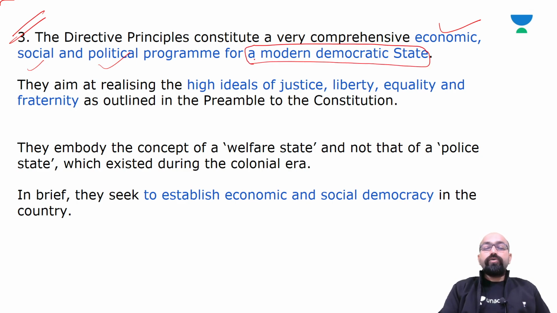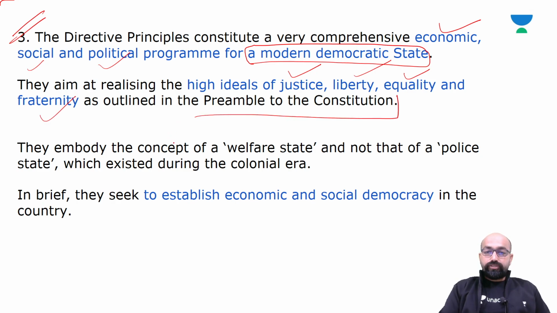So see how important DPSPs are in a modern democratic state. They aim at realizing the high ideals of justice, liberty, equality, and fraternity as outlined in the preamble